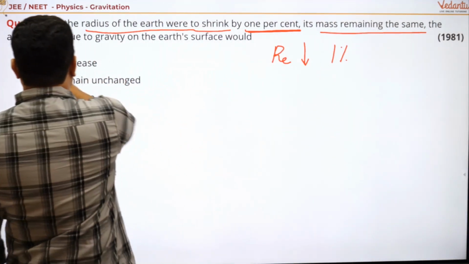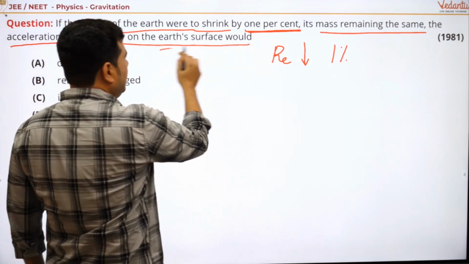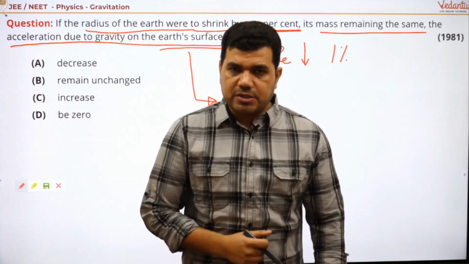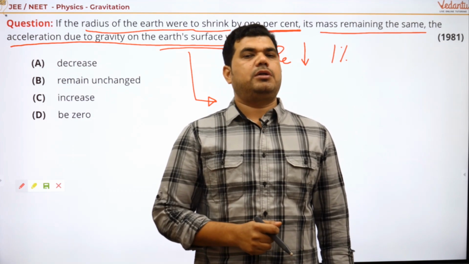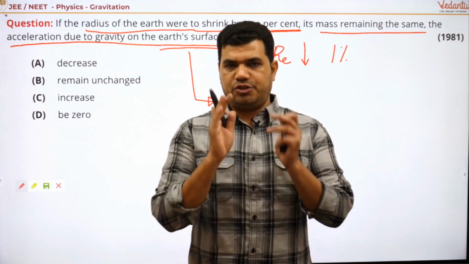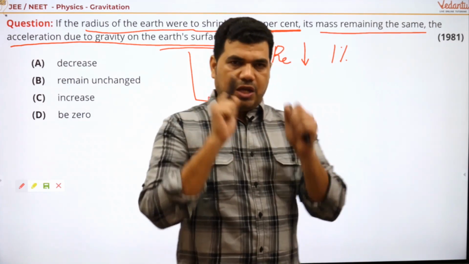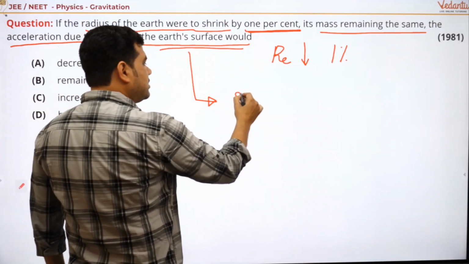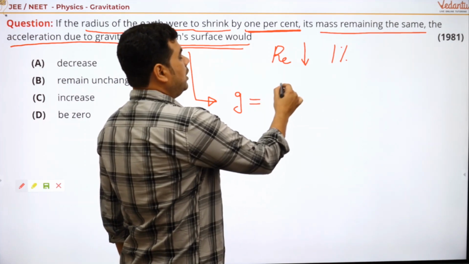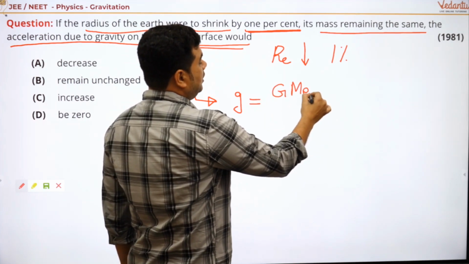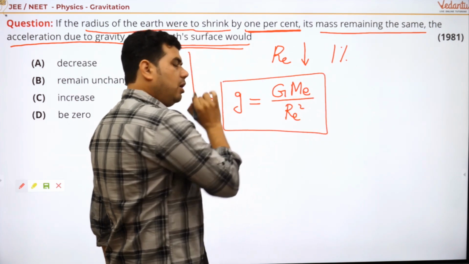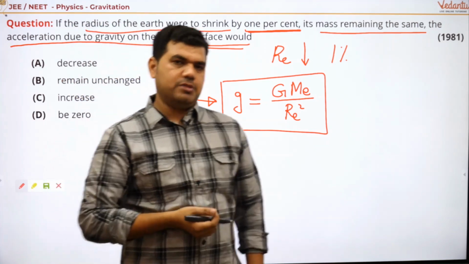Then the acceleration due to gravity on the Earth's surface. So do we have any formula for the gravitation at Earth's surface? Think about it. Do we have a formula for acceleration or gravitational acceleration at the surface? Yes, we have the formula, and this formula is gravitational acceleration at the surface is equal to capital G Me divided by Re square. This is the formula for the gravitational acceleration at the surface.